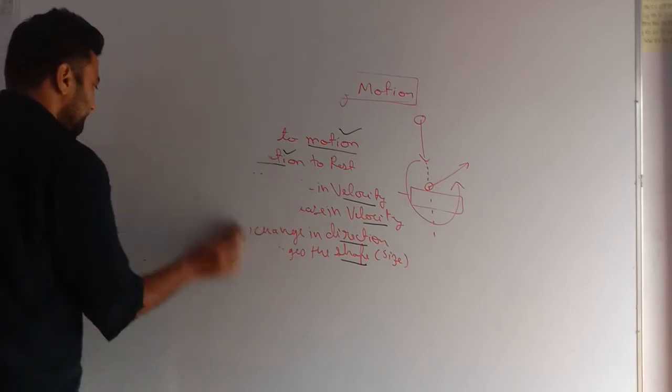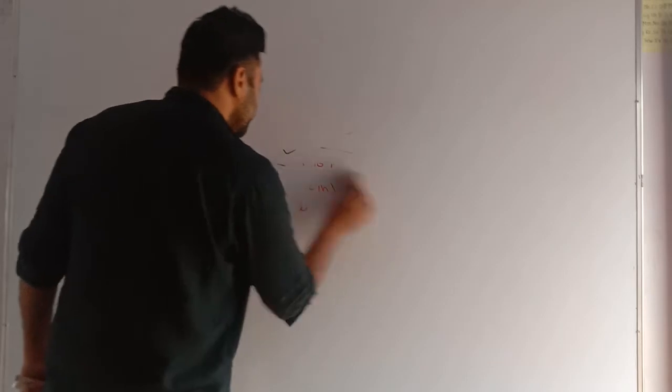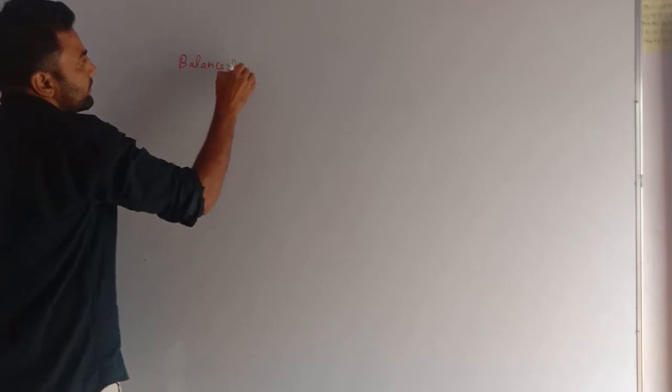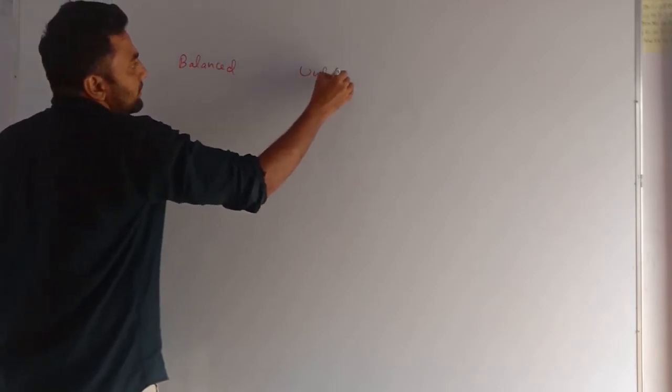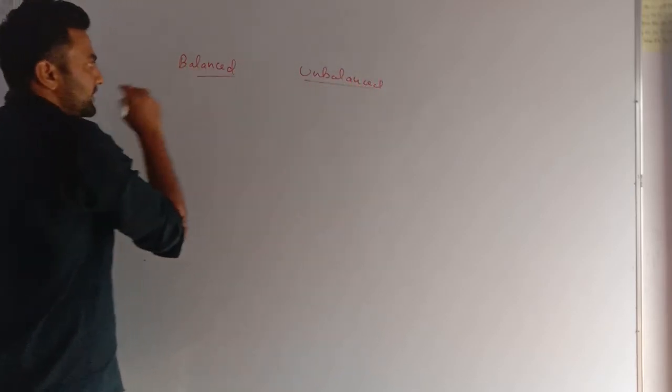See, my dear students, if there is a force, there will be movement. Now, what are balanced and unbalanced forces?